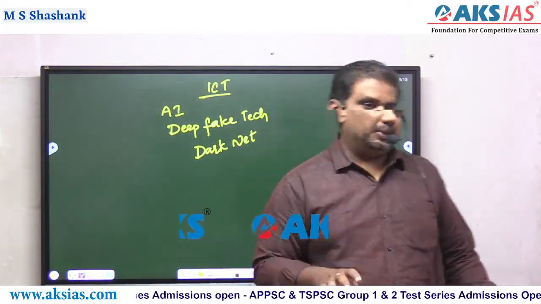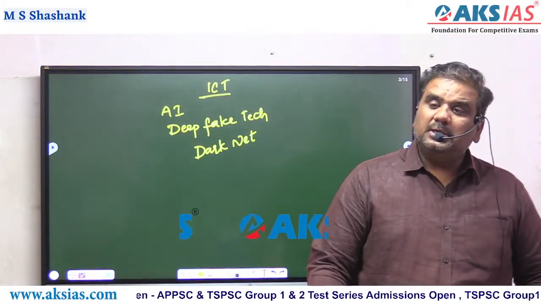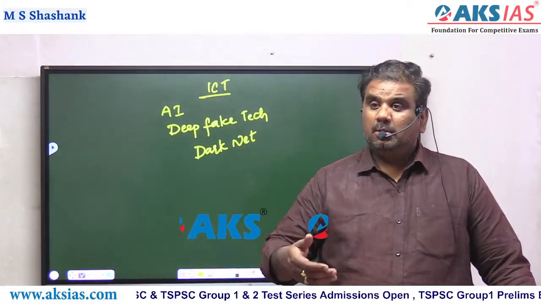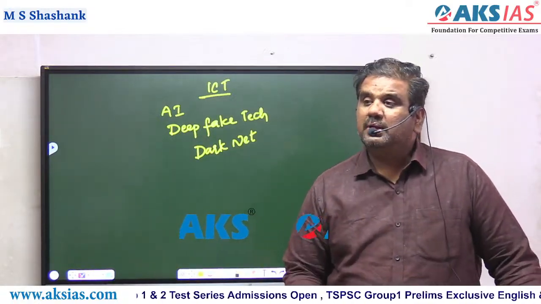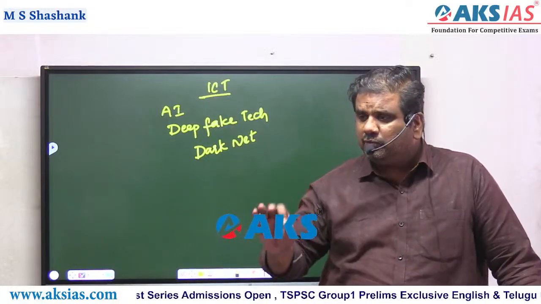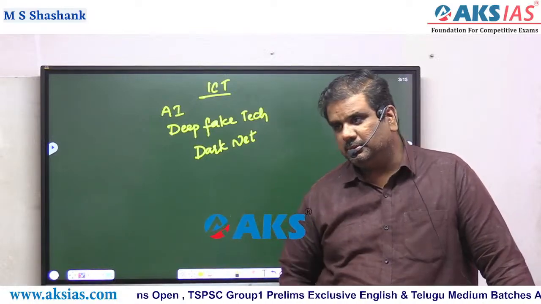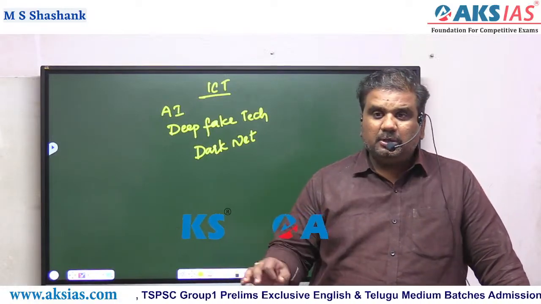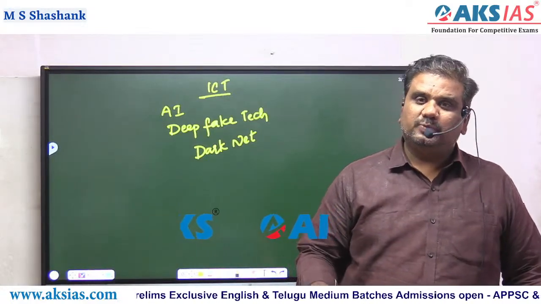At the same time, this Darknet can be used even in a positive manner also. It can be used for transferring utmost confidential details from one person to another. It can even be used for accessing your Swiss bank account.